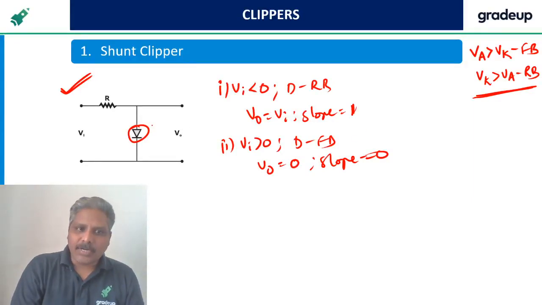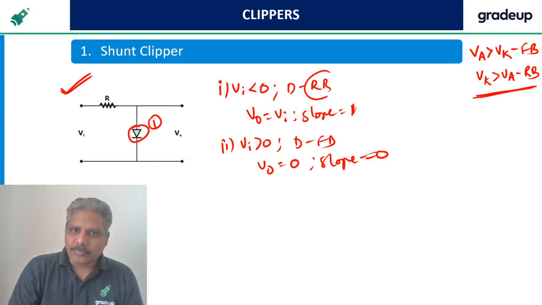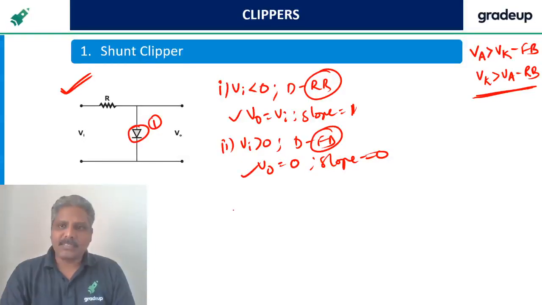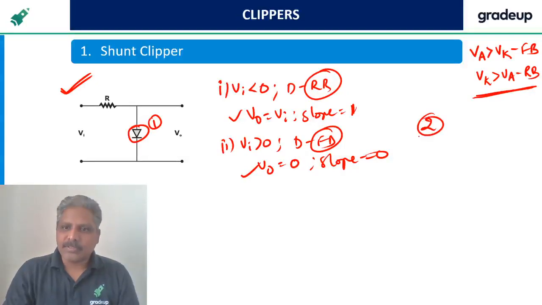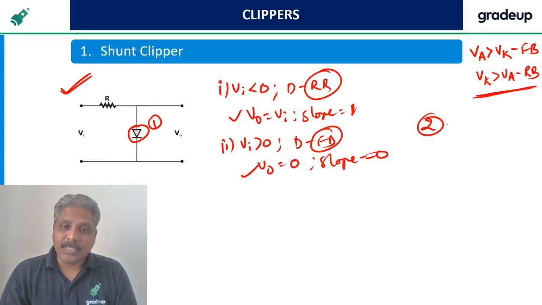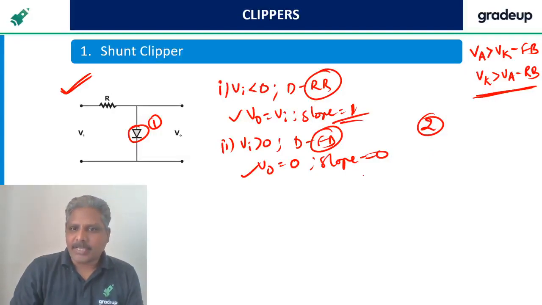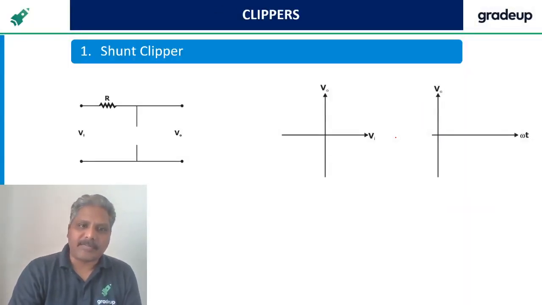See, only one diode we have here. So reverse bias and forward bias, both we verified for output. This is how we need to do it. Suppose if I have two diodes, I need to verify forward bias of both the diodes and reverse bias of both the diodes like this. Then, based on the slopes, we can plot the output waveform. This is what we have discussed.